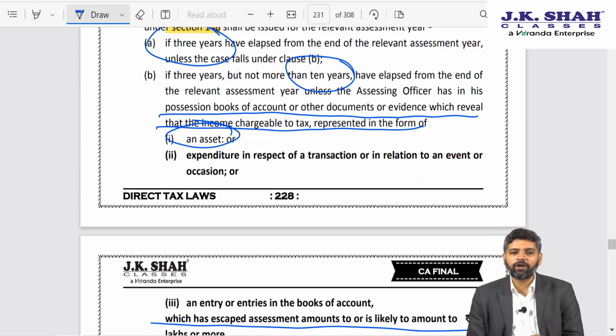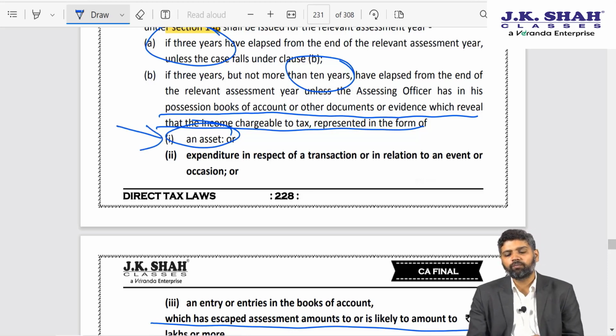Now, the government also realized that suppose the income escaping assessment is in the form of an expenditure or maybe an entry in the books of accounts, then this provision will not be attracted because it required that income escaping assessment should be in the form of an asset.